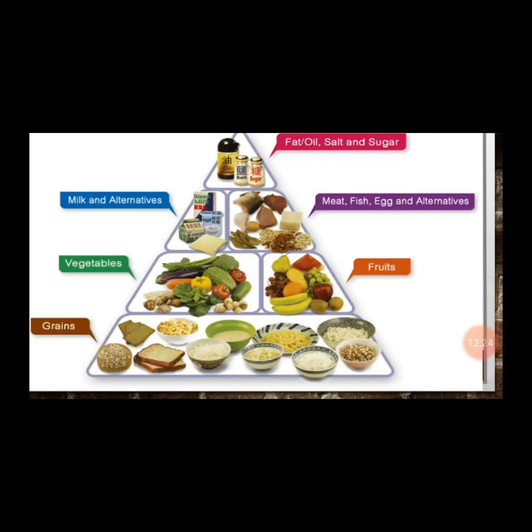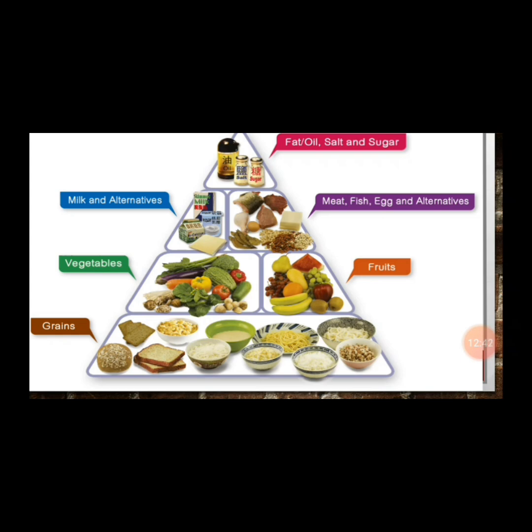This is a pyramid of food, and it shows different categories of food. Like here we have fruits. Fruits are basically under vitamins. Here we have meat, fish, egg, and alternatives. They are basically proteins. Here we have fat and oil, salt and sugar. These are basically fats and oil.